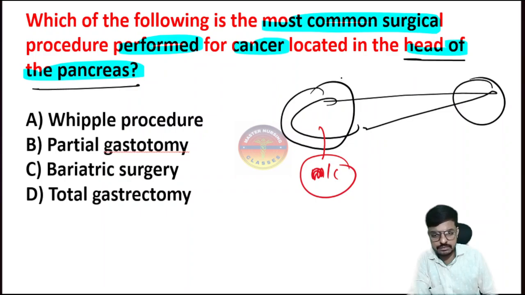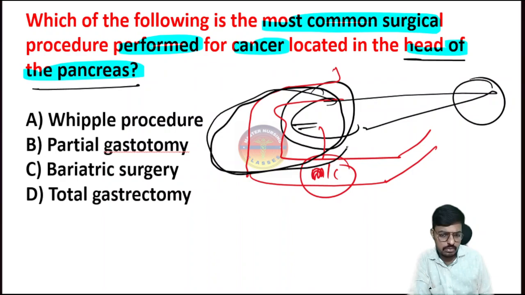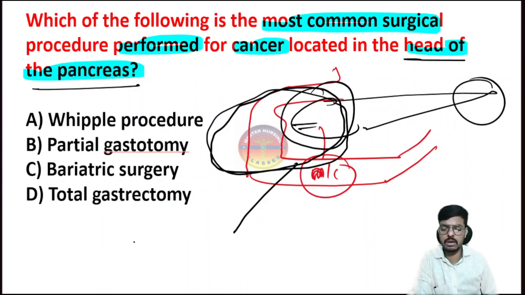Bachcho, as I told you, the pancreatic head sits in the duodenum like this. So this is the first part of the duodenum, the second part, the third part, and the fourth part of the duodenum. Here the pancreatic head will sit in the second part of the duodenum. So in the surgery we are removing both the pancreas and the duodenum. This is what we call pancreaticoduodenectomy, and the name of the surgery is the Whipple surgery.